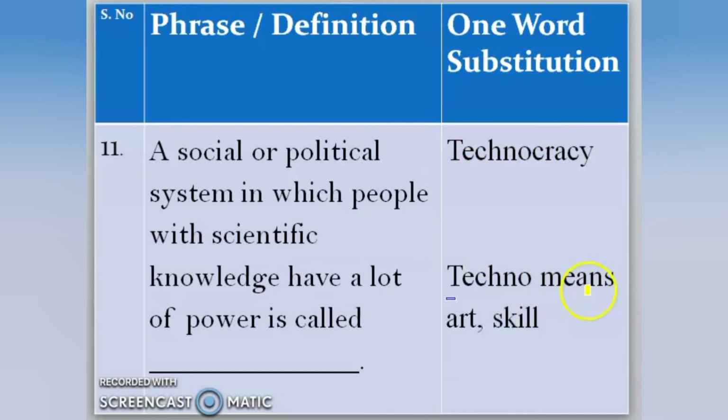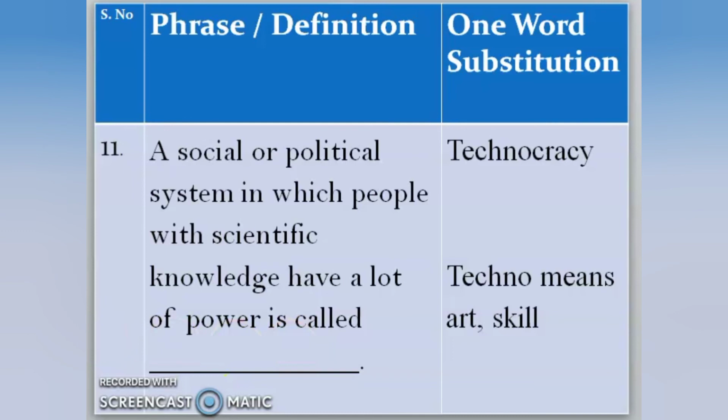Techno as a root means art or skill. Okay, if somebody is skillful, we could use techno for such a person. So, technocracy: cracy, rule, system of governance; techno, art or skill. So, such a system where people with scientific knowledge or scientific skills have a lot of power.